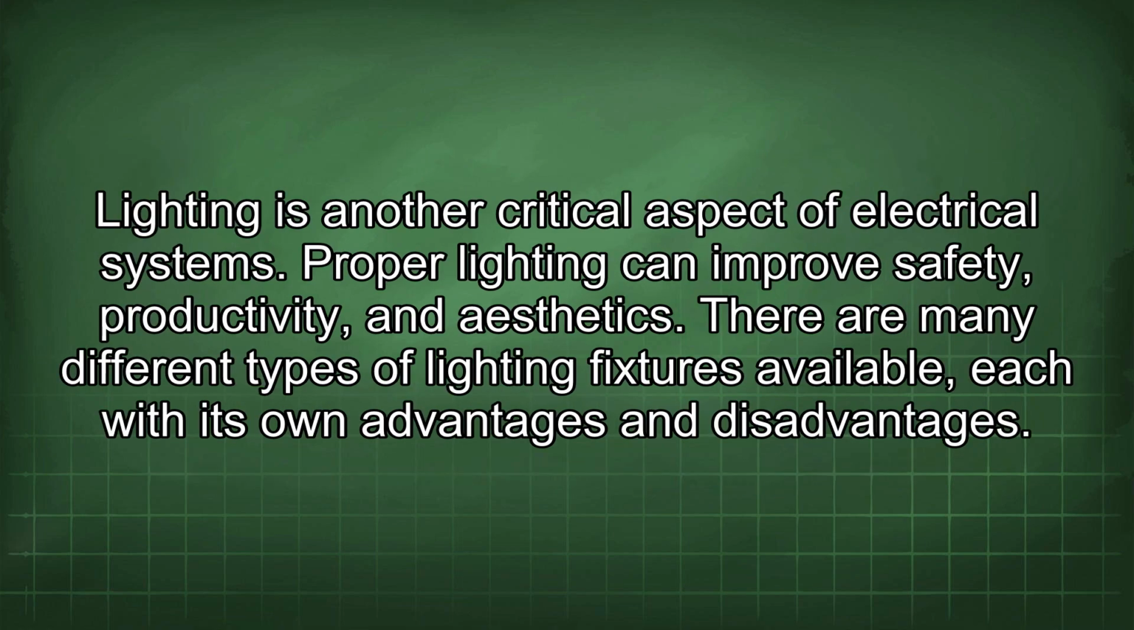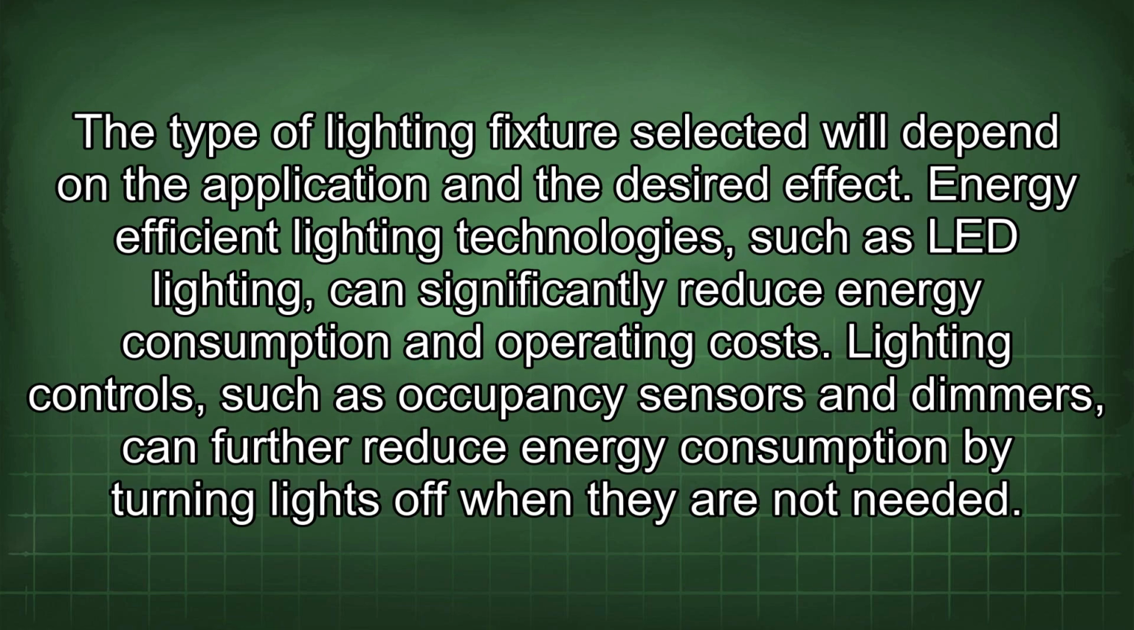Lighting is another critical aspect of electrical systems. Proper lighting can improve safety, productivity, and aesthetics. There are many different types of lighting fixtures available, each with its own advantages and disadvantages. The type of lighting fixture selected will depend on the application and the desired effect. Energy-efficient lighting technologies, such as LED lighting, can significantly reduce energy consumption and operating costs.